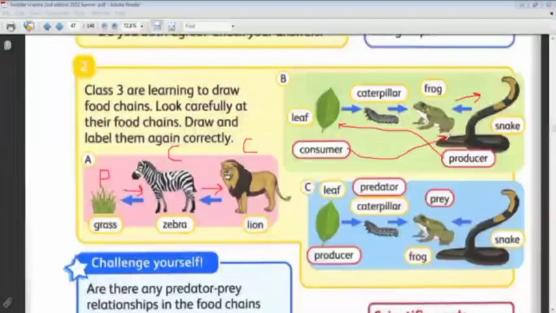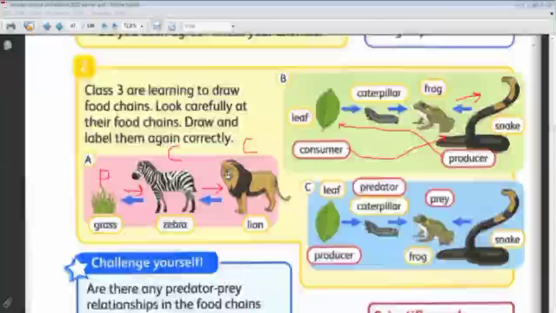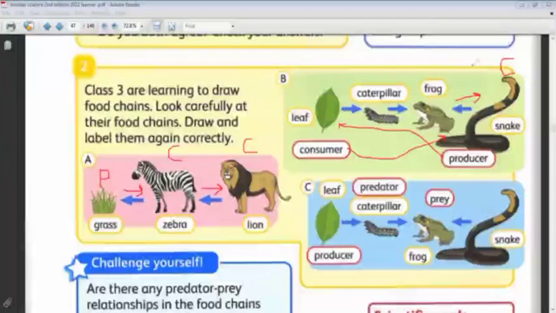If we want to sort the types of the consumers: the snake is carnivorous, the frog is carnivorous, and the caterpillar is herbivorous. Very good.